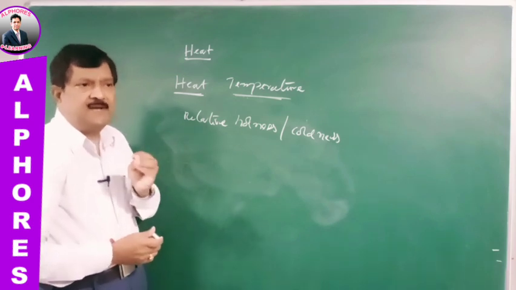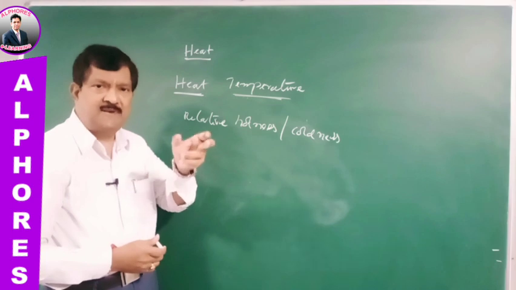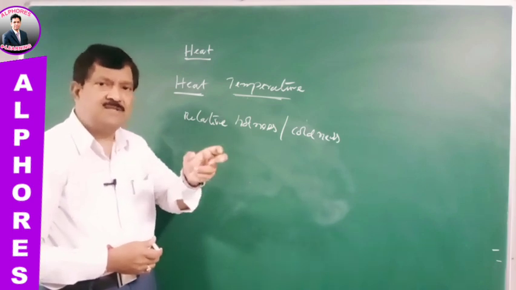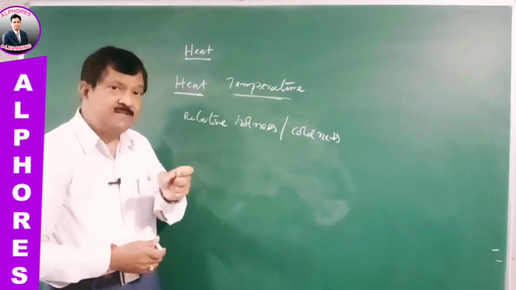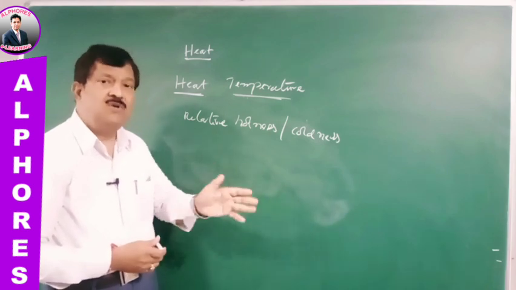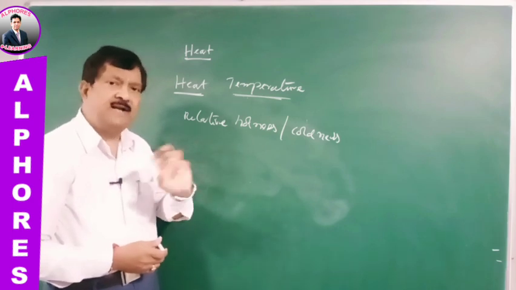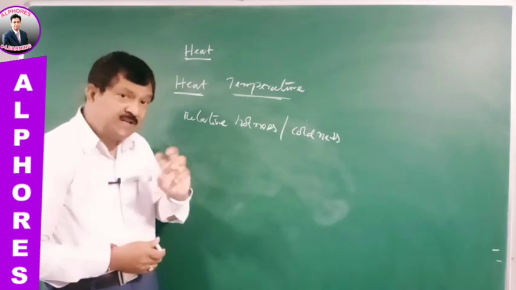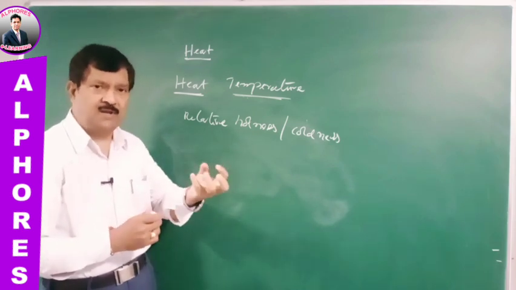Now, suppose when you are taking a glass of tea which is very hot, when you touch the glass, you feel hot. But when you are touching a block of ice, we say it is cold. Then how can we differentiate between them? How to distinguish when you say a body is hot or when you say a body is cold?